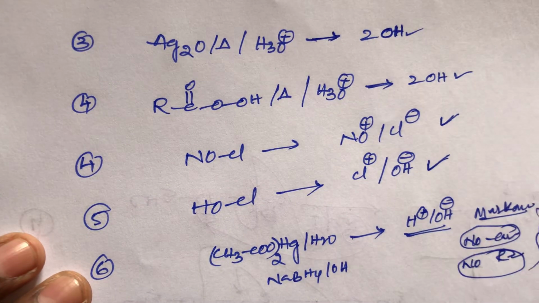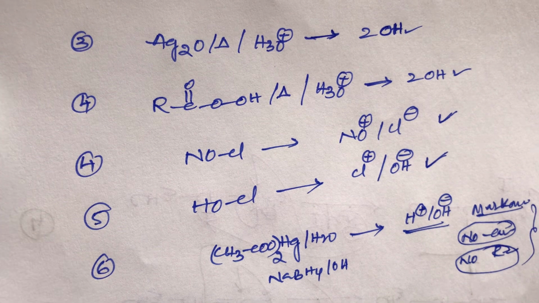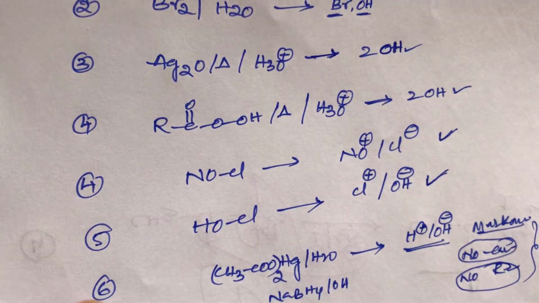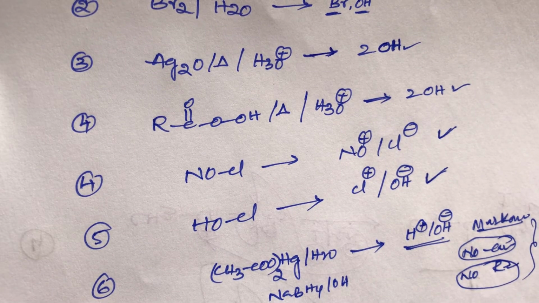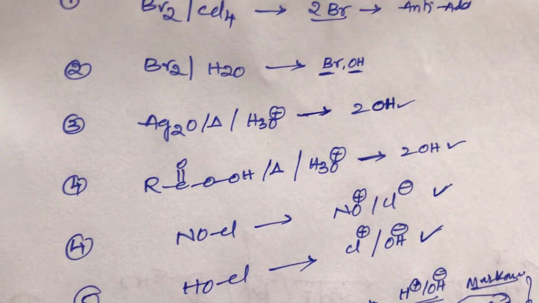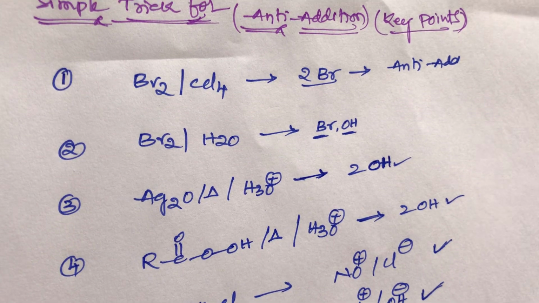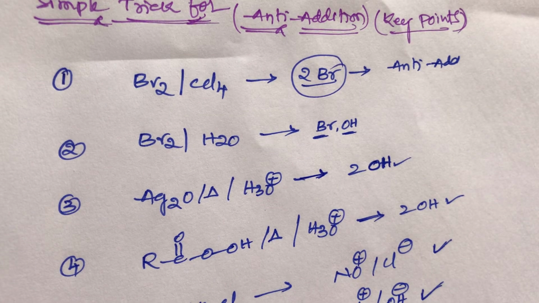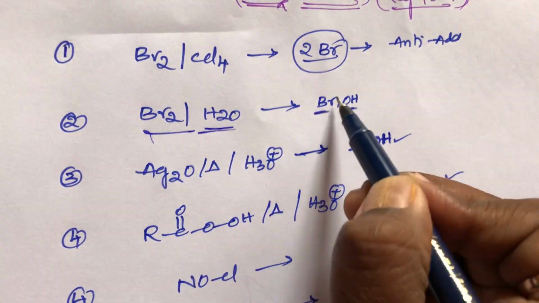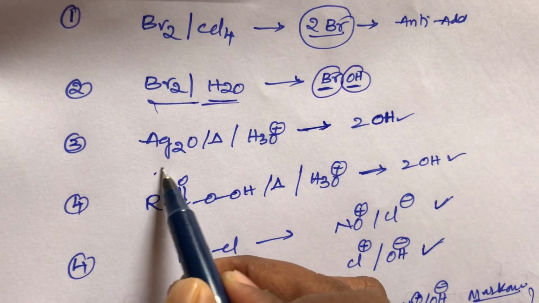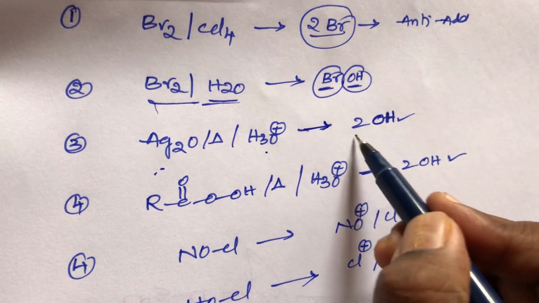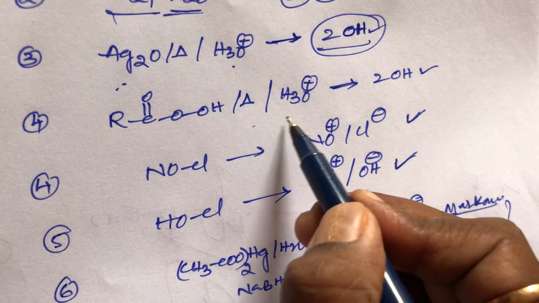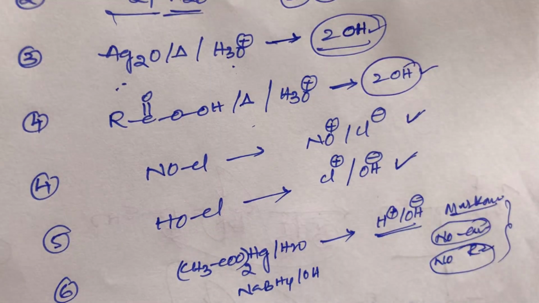These are simply the key points to remember, students, the simple trick for anti-addition. These 6 reactions belong to anti-addition reaction: bromine in the presence of non-polar solvent, where two bromines will attack, one bromine electrophile and another bromine nucleophile. Bromine in the presence of water, one is Br plus and OH minus. Ag2O by heating in the presence of H3O plus, here two OH groups will attack the alkene. Peroxy acid by H3O plus, here also two OH groups will attack the alkene.